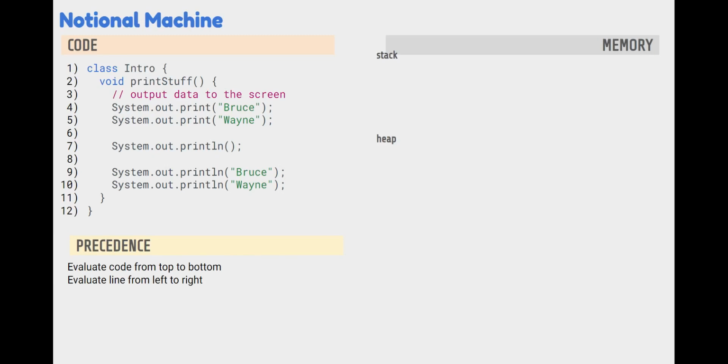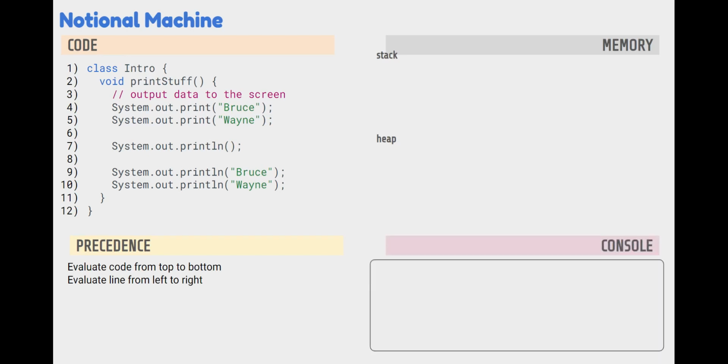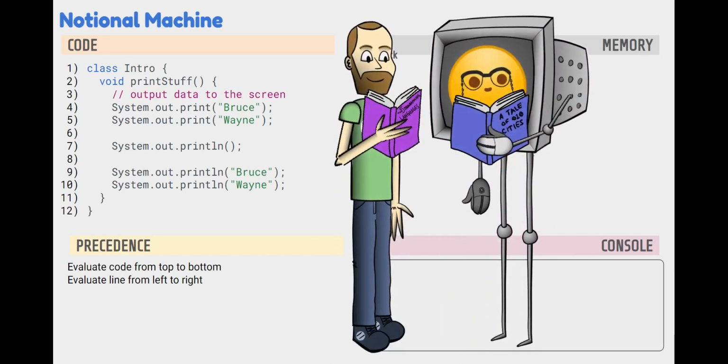Now, precedence is going to tell us how the computer actually reads this code because remember, this is not English that we are reading, it's Java code. And then we're also going to have a section for the console, and this is where the program will display information to the screen. So now that we have our notional machine set up, I want you to just pause and read that code on the left and see if you can figure out what it's doing.